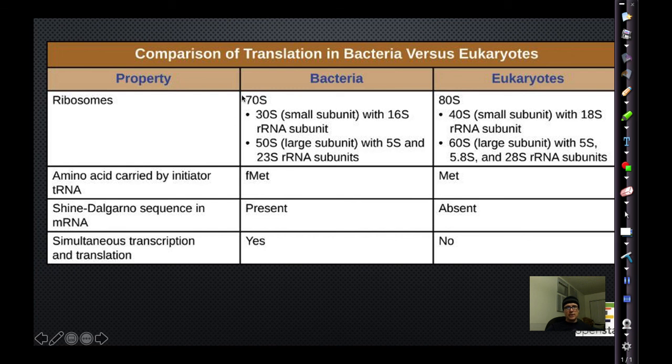So here we have a difference between the ribosomes. Bacteria have a 70S ribosome, eukaryotes have an 80S ribosome, so it's larger and more complex. The 70S ribosome of bacteria resembles the 70S ribosome in the mitochondria, which is why we believe that mitochondria at one time was a bacterial cell that got engulfed by a larger eukaryotic cell. And this was the theory of endosymbiosis.